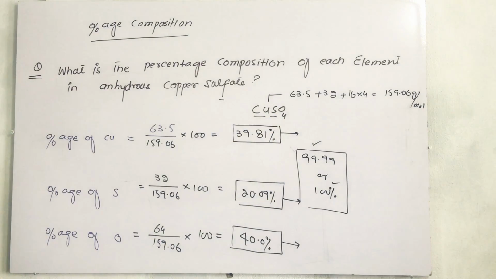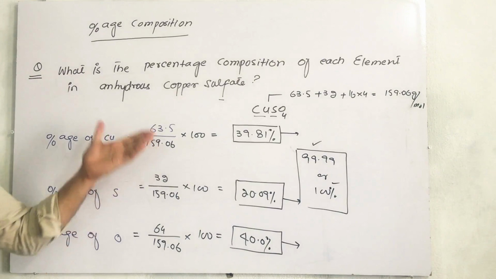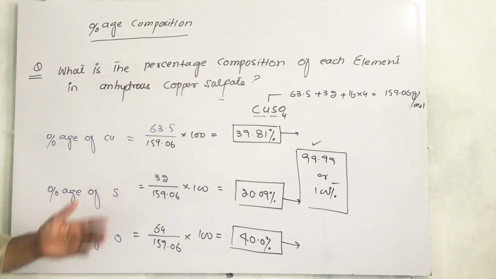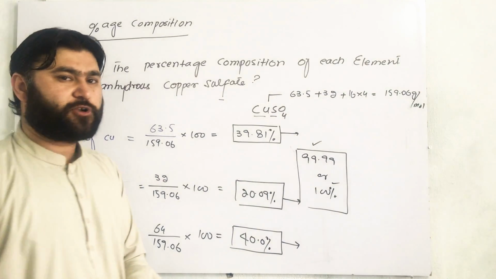So every compound has its own percentage of each element present in it. This is the formula, this is the method. You will take out the percentage of every element. So this is a very small topic.